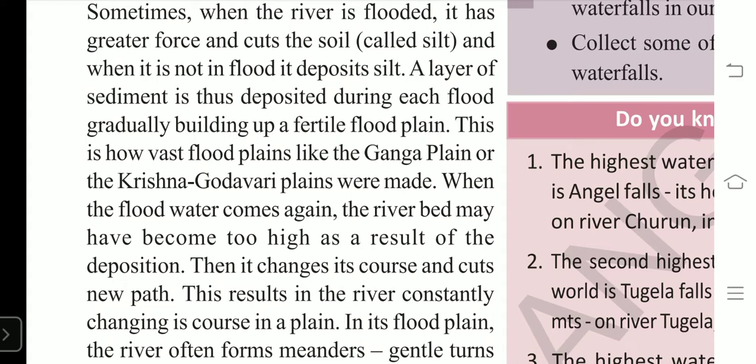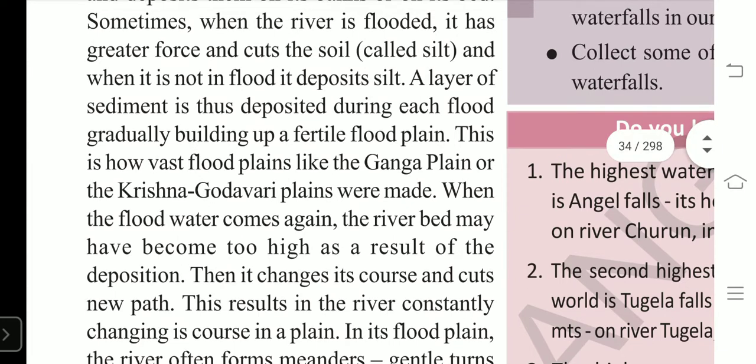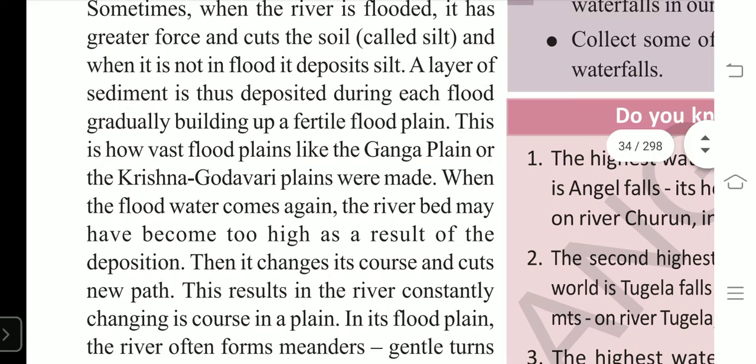It is not a plateau area, it is in the plains area, not in the mountain areas. On the plains area, fertile flood plains are formed by the river, understand? So we see that vast flood plains will come, for example Ganga plains or Krishna Godavari plains,